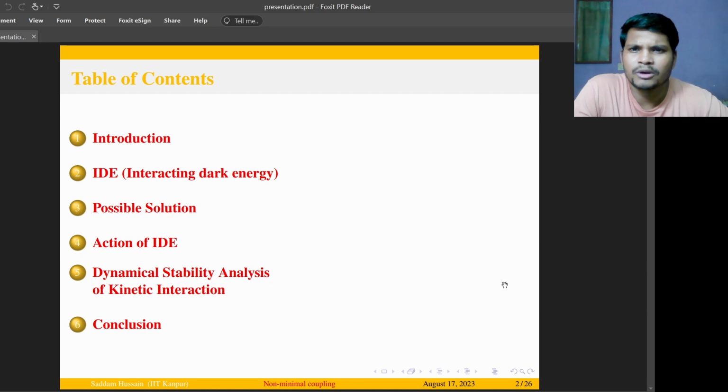The outline of the talk is as follows. First, I'm going to talk about Hubble tension, and then I'm going to introduce interacting dark energy and possible solutions associated with it. And then I'm going to talk about the action of interacting dark energy and shed a little light on the dynamical system stability technique. And then we'll conclude this talk.